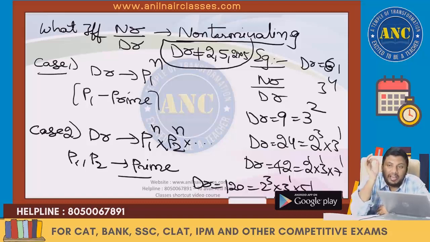If the denominator is 1, it becomes an integer. Denominator 1 not possible. Denominator 0 not possible. Right? Which all cases is it not possible? The denominator is p1 power n, where p1 is a prime number, or p1 power n, p2 power n. Under these two cases, it will result in recurring. Then another question will arise.